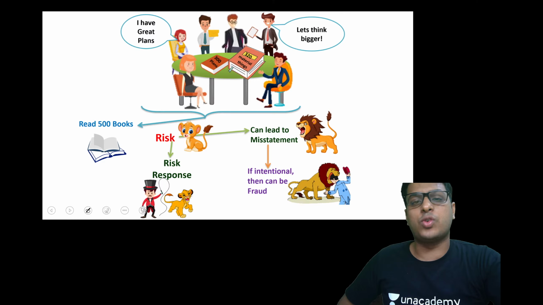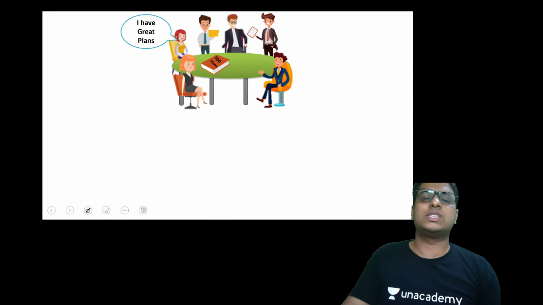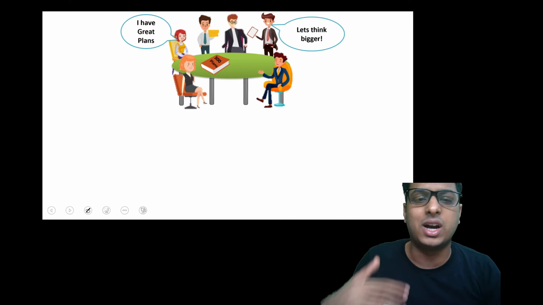So the girl says that she has great plans, so she makes 300 plans. The boy says, no, we should think about bigger things, something which is more material. Let's think about material things. That is what the boy says.